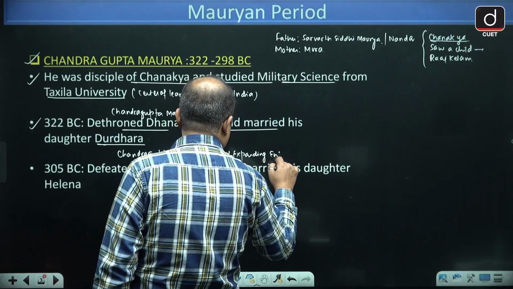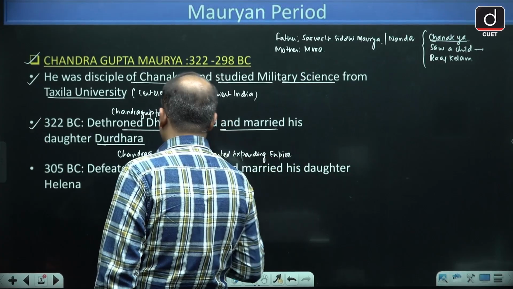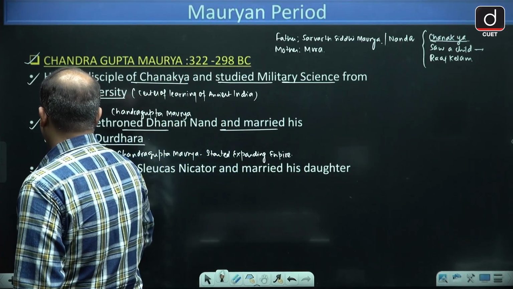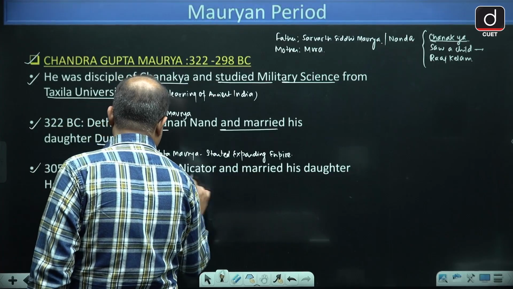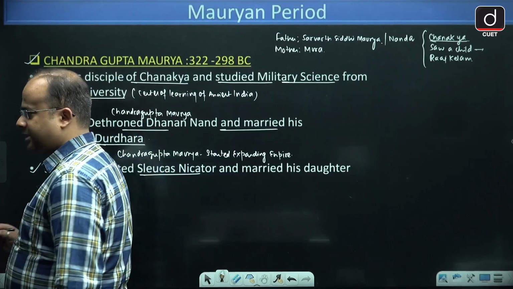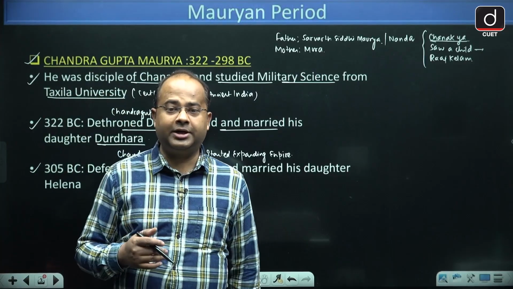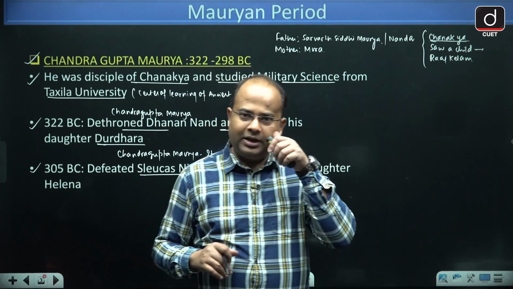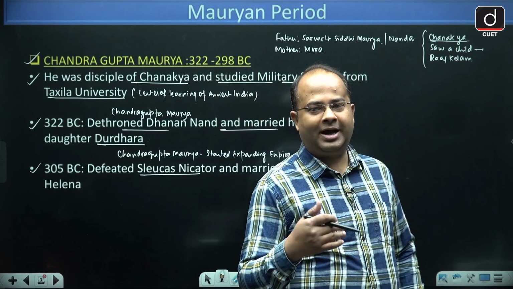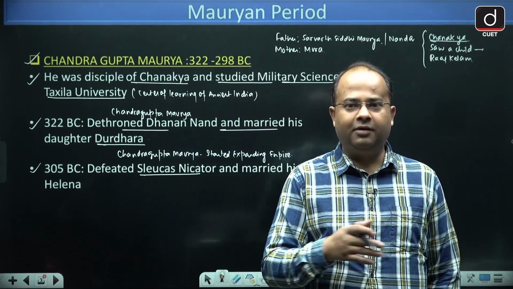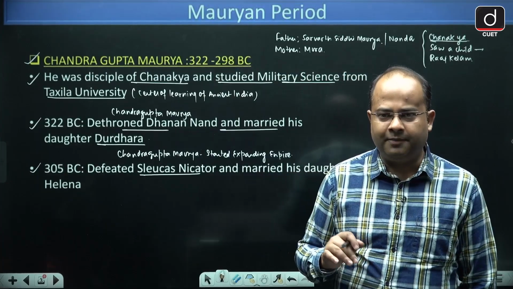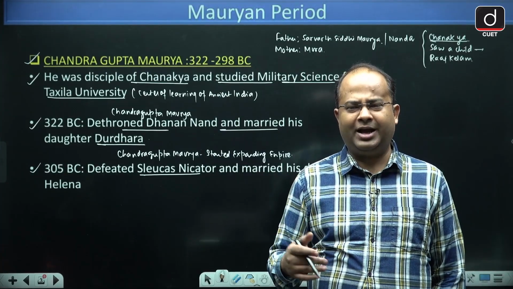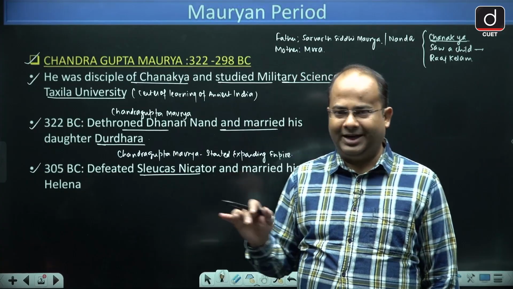In the course of expansion in 305 BC, he defeated Seleucus Nicator. And who was Seleucus Nicator? Seleucus was the military commander of Alexander. When Alexander was going from India, he handed over the territories that he won in India to Seleucus Nicator, who was ruling as a representative of Alexander.